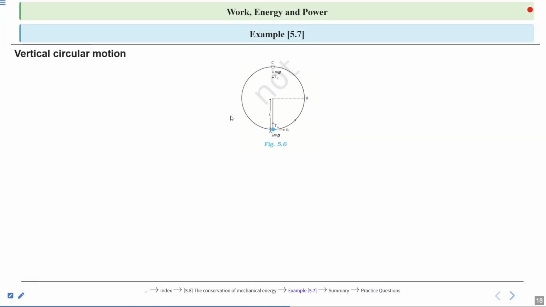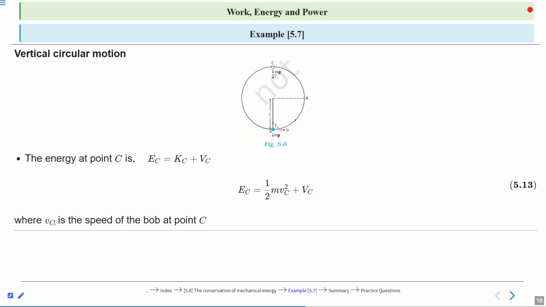So the energy at point C, the topmost point, is the sum of kinetic energy plus potential energy. Yes or no? This is the total mechanical energy. E C is the total mechanical energy. So kinetic energy at point C is half m Vc square, plus the potential energy, where Vc is the speed of the bob at point C.